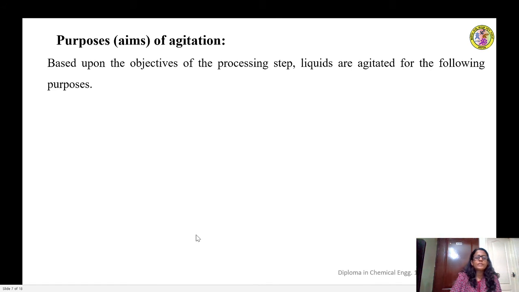So let us now understand what are the different purposes of carrying out agitation operation. Based upon the different objectives of the processing step, liquids are agitated. Usually it is an operation carried out on liquids. So liquids are agitated for the various purposes as follows. The first one, blending miscible liquids. That is, if two liquids are to be introduced into one another, then that kind of operation can be carried out using agitation.